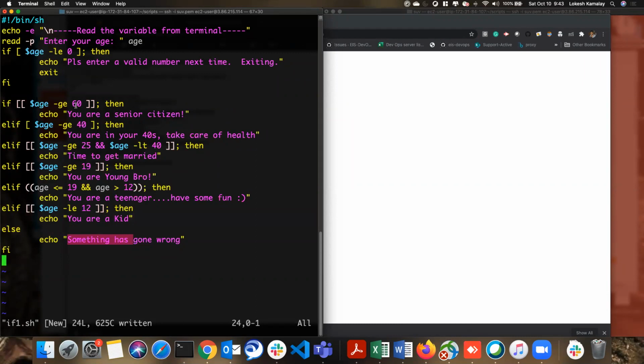Let's suppose this guy has entered some string parameter. A string is not compared with the numbers, right? That's why the else part may execute. This is how it works.